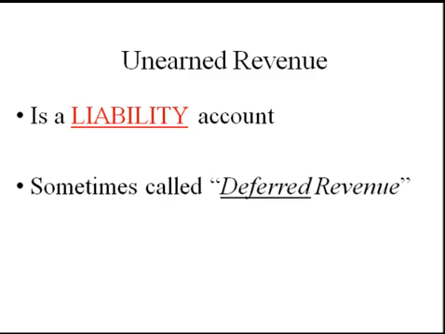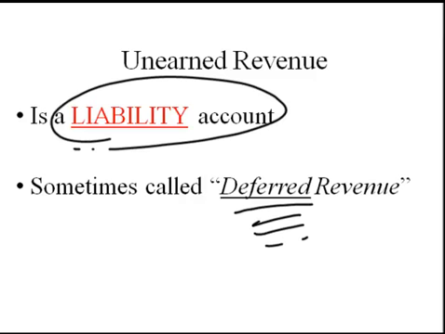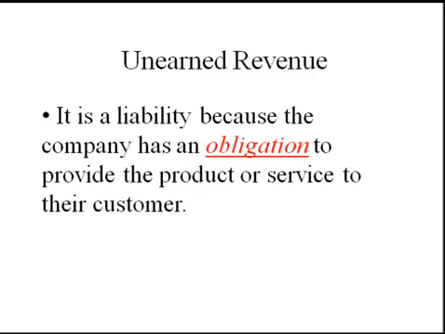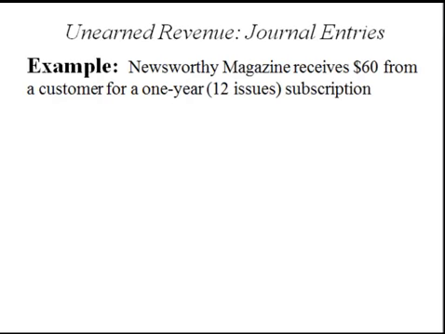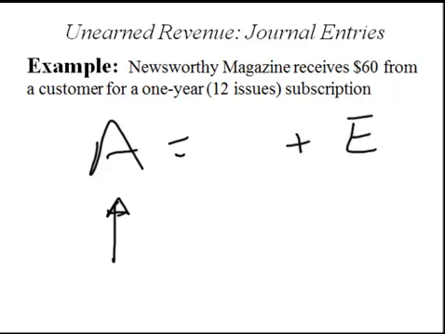It is often referred to as deferred revenue. It is a liability account. It is a liability because the company has an obligation to provide a product or service to a customer. For example, assume that a magazine company receives $60 from a customer for a one-year subscription. Cash is going up, but who has claim to that cash? Is it ours as an owner? Not yet. We have an obligation to provide that magazine to the customer. Until we provide the magazine, we have not yet earned the cash we've received.